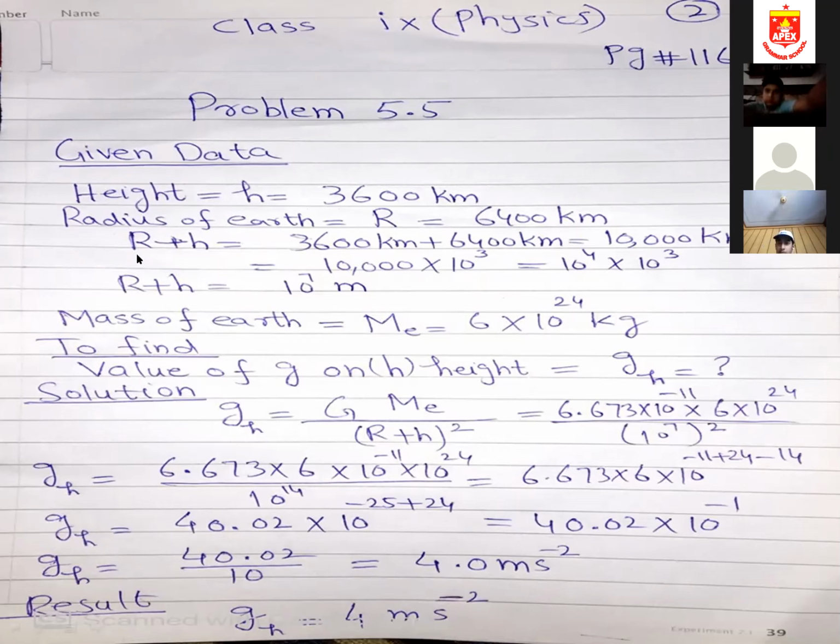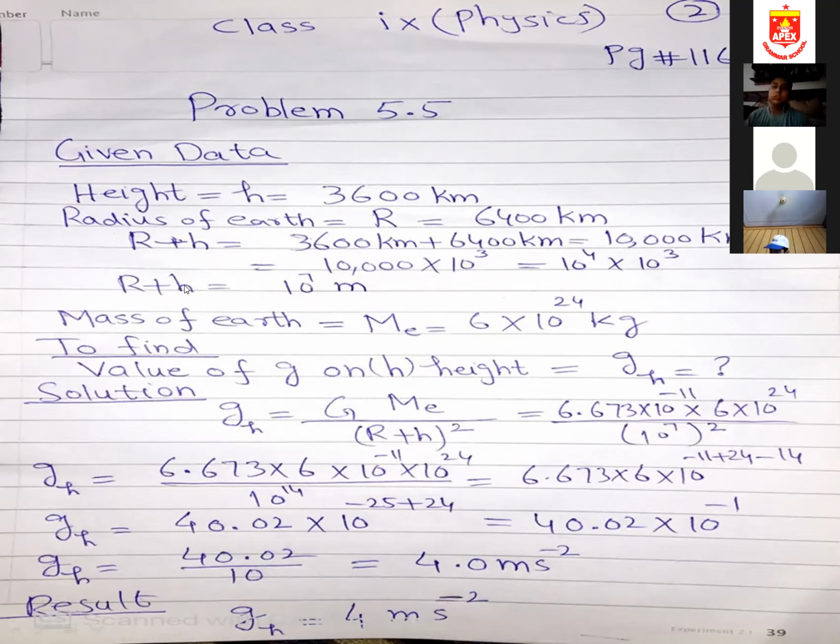Since radius is a distance, the SI unit of distance is meter, so we convert this into meter. Kilo means 10 power 3. I can write 10,000 as 10 raised to the power 4 and multiply by 10 to the power 3. Again, the bases are same, power will be added. 10 power 4 plus 3 is 7.